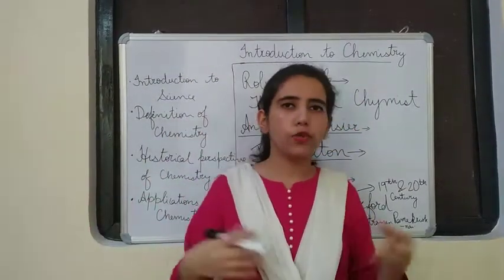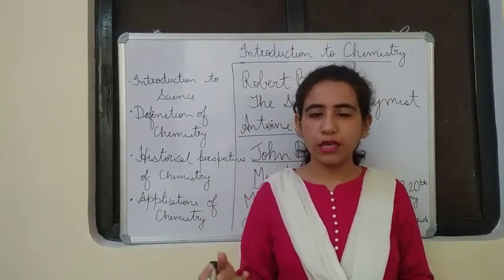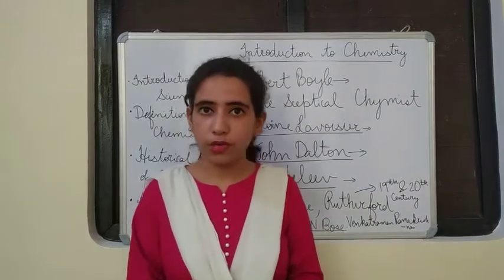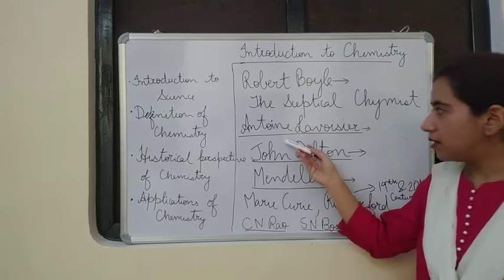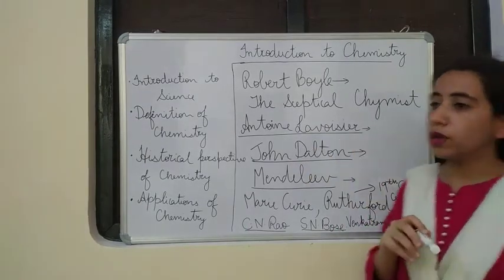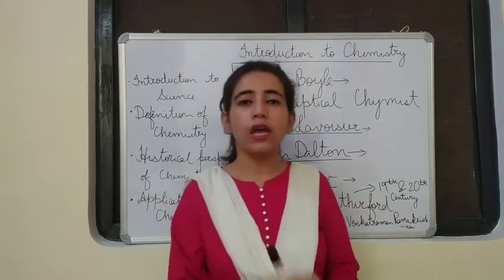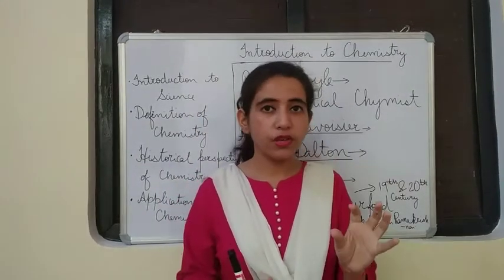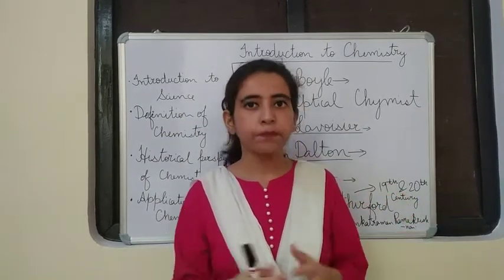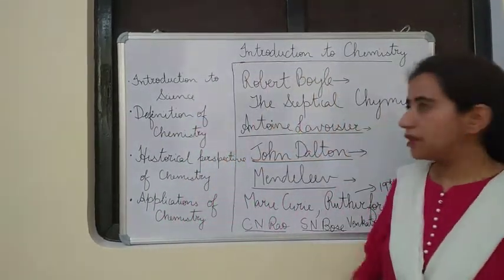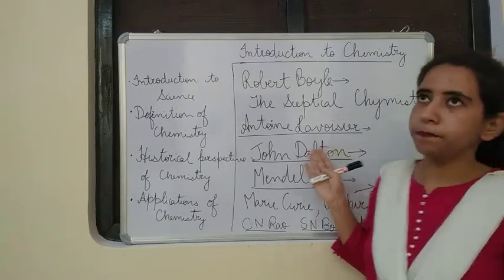Then after that, so many scientists came and started giving their laws and theories that enriched the knowledge of chemistry. The earliest known at that time was Antoine Lavoisier. He gave the law of conservation of mass. And for making this law, he did very careful observation and even more careful calculations. Then after that, John Dalton came. He gave the atomic theory.